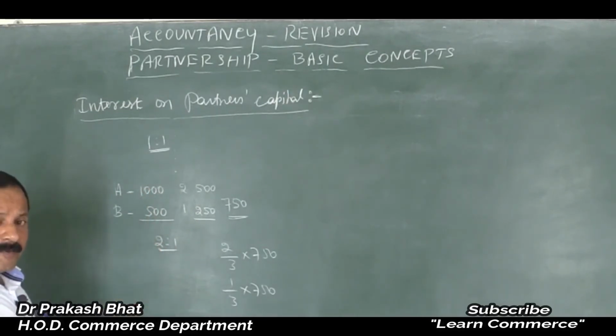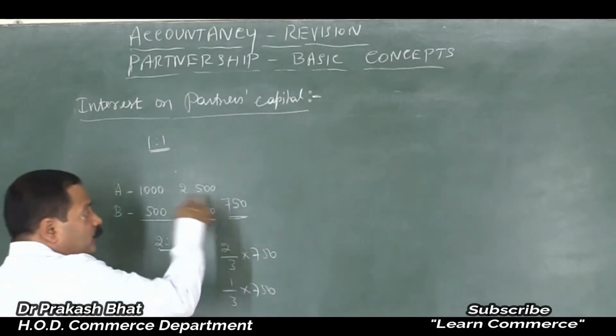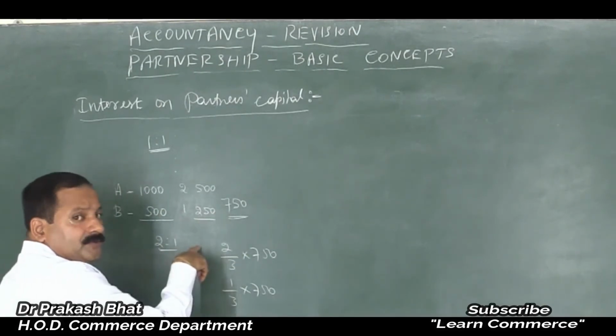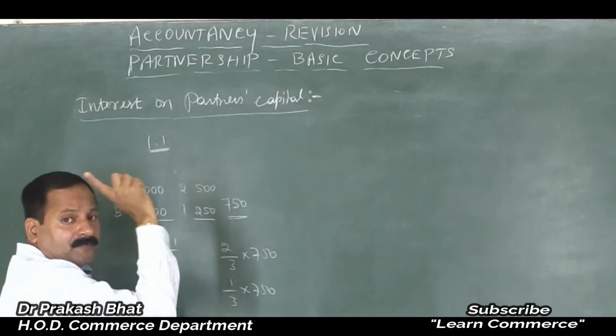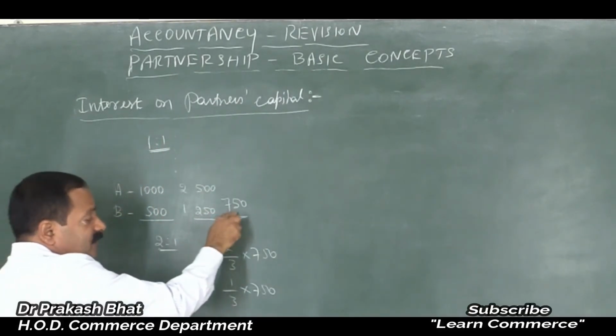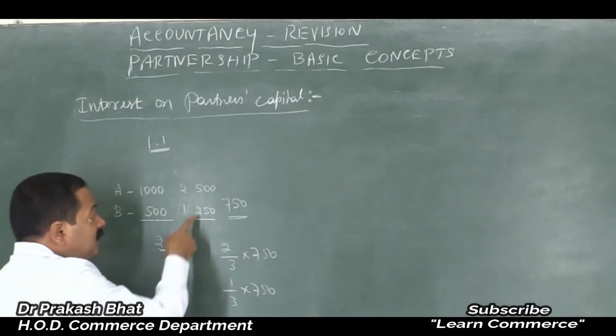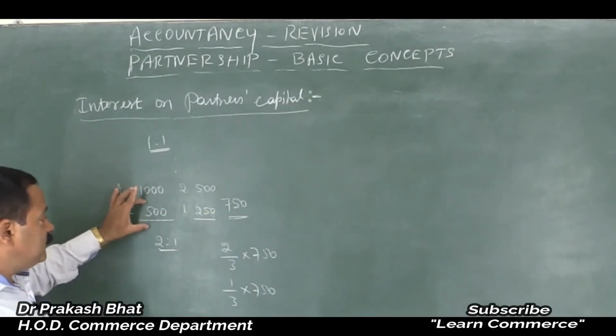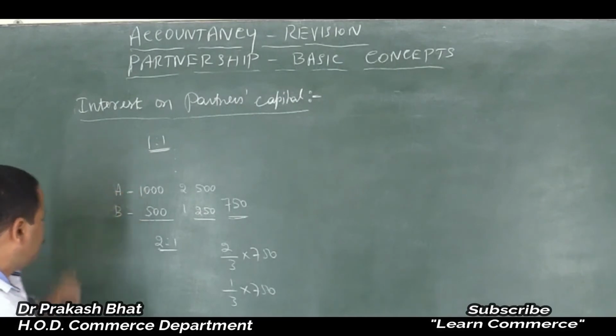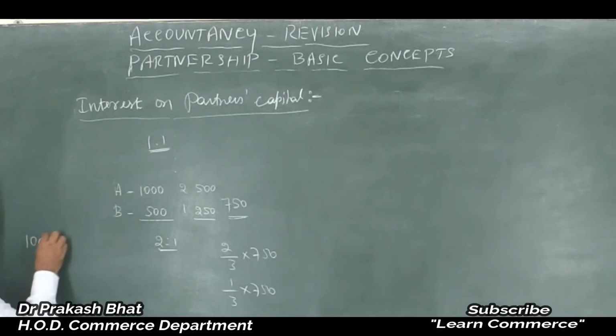But how much can be provided? This entire amount should be provided. In which ratio? Not as per their profit sharing ratio. Though their profit sharing ratios are equal, this amount should be distributed among them in their interest on capital ratio. That is 1,000 is to 500, or see, I will simplify it.